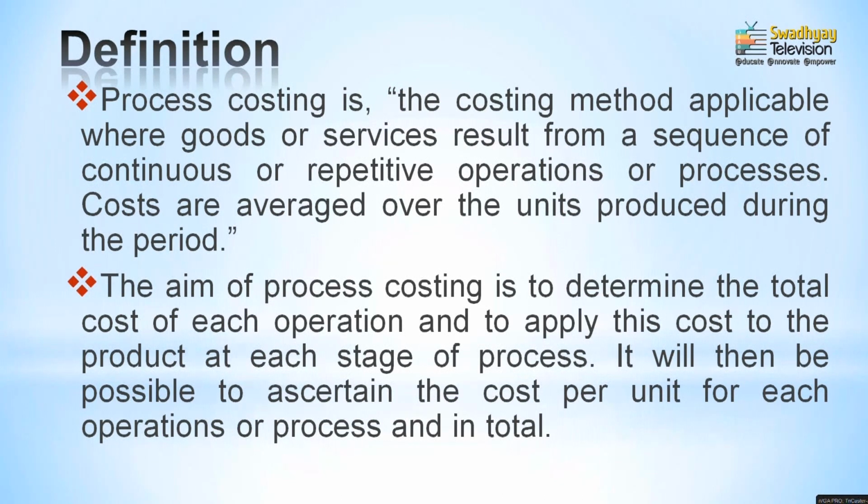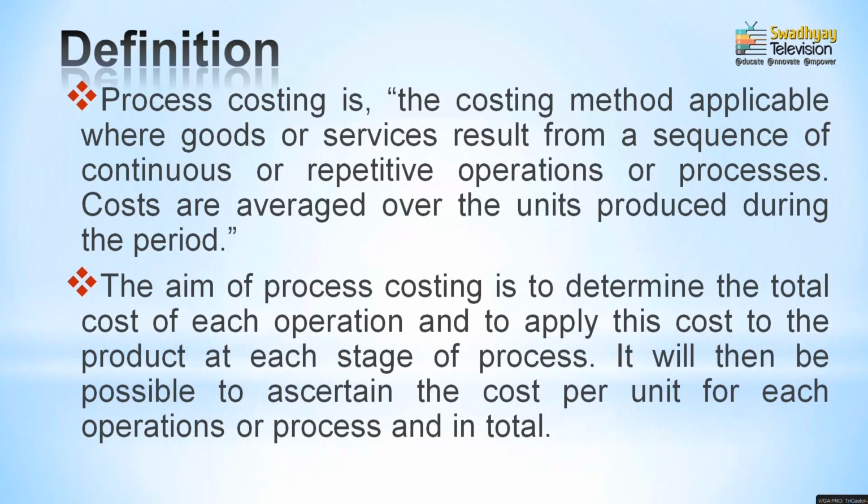Now, what is the definition of process costing? It is the costing method which is applicable to identify the cost of goods or services involved in a sequential or continuous process of manufacturing, which involves different levels of output or different levels of departmental activity, for averaging the cost of units for producing goods, which is called process costing. It means that many basic characteristics can be identified.